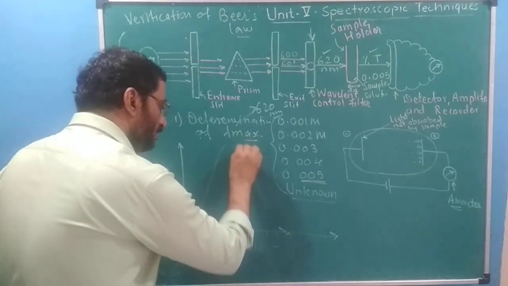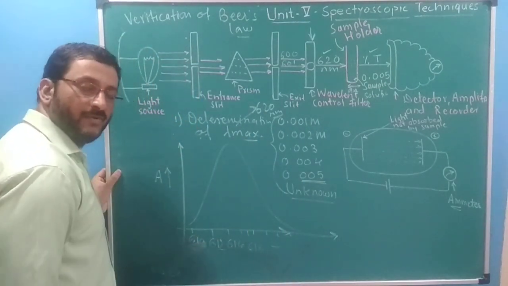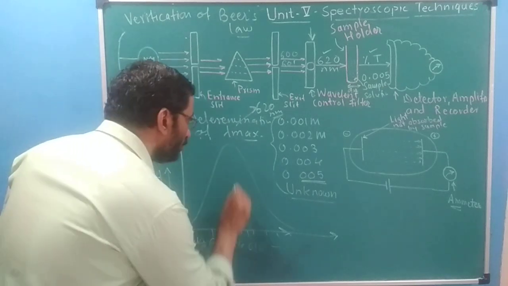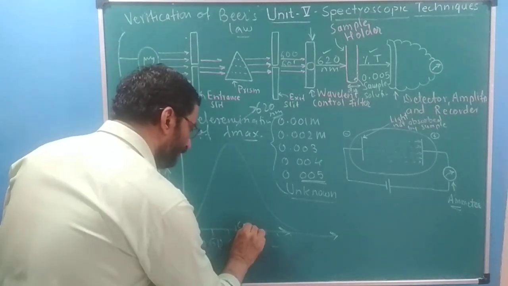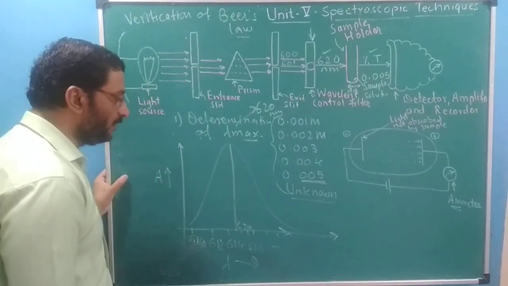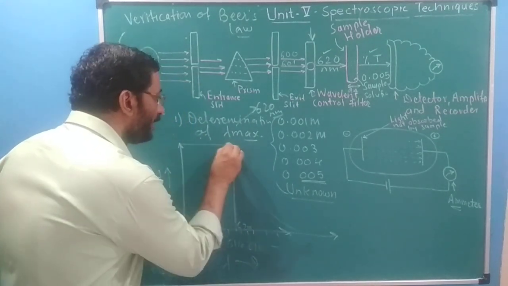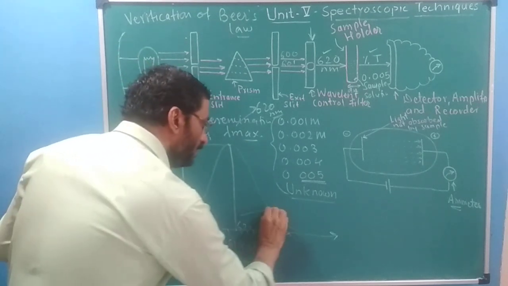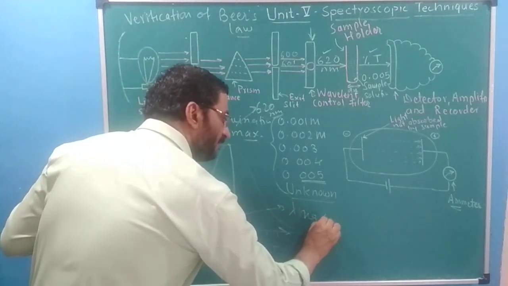You will find your graph is coming like this. Suppose this is 620. At the 620 wavelength, your absorbance value is maximum. So this is my lambda max.